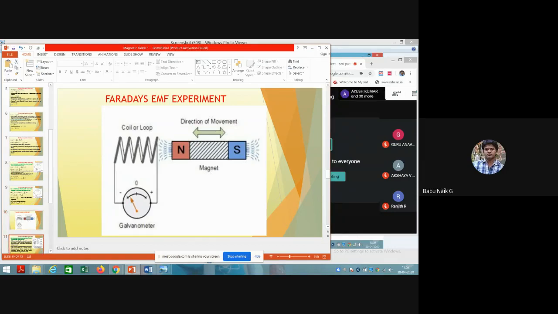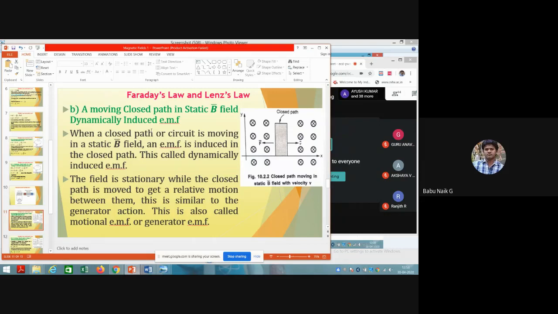Now let us take the second condition. The second condition is a moving closed path in a static B field. That means we are keeping this magnet constant and now moving the closed path. This is a completely closed path which we are moving in a magnetic field. This circuit is shown here. So the charges are moving, the closed path moves here with some velocity.